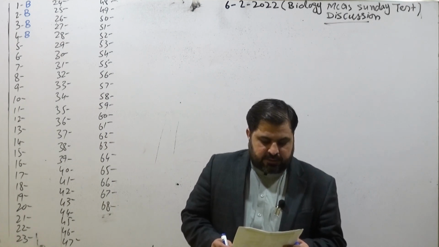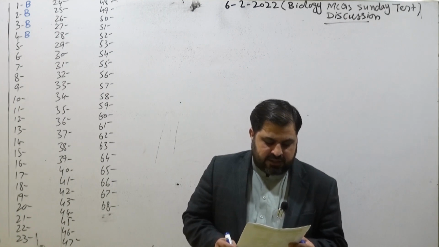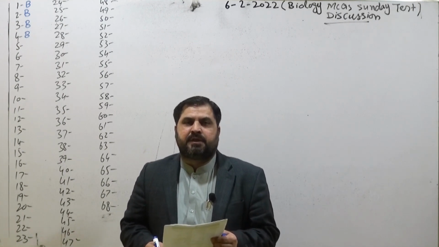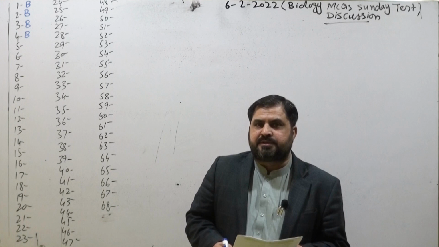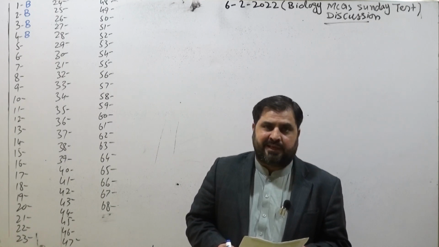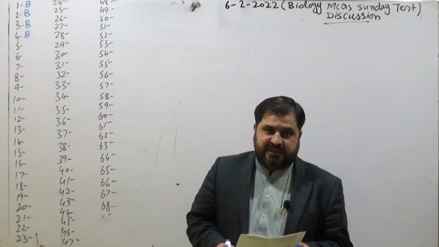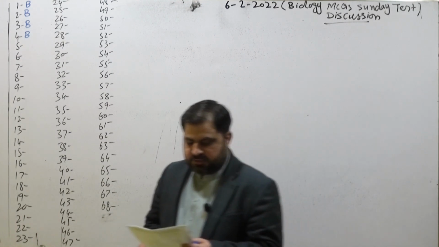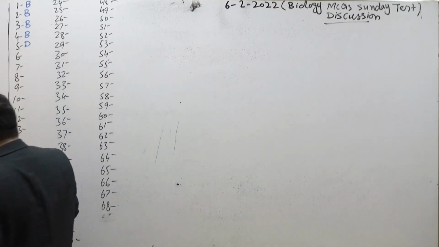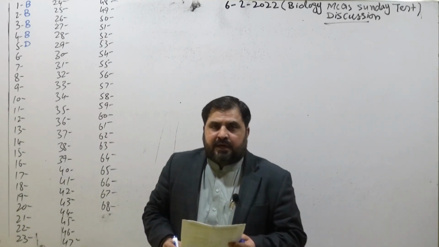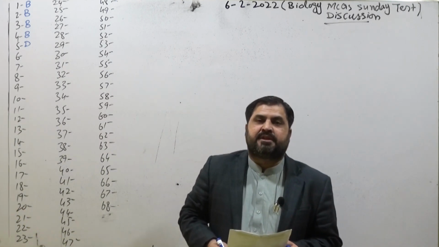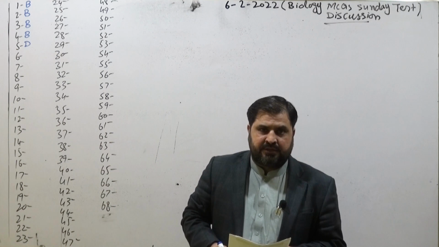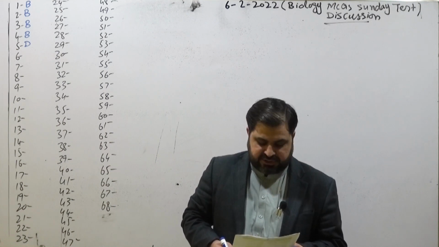Coming toward the fifth MCQ: which one of the following enzymes does not follow enzyme nomenclature? Again, that's been selected from chapter number 3, the enzyme chapter, enzyme nomenclature. Mostly, the enzyme name is based upon the substrate, and we add the suffix -ase. Some of the enzymes do not follow enzyme nomenclature by having -ase. That's pepsin, trypsin, and rennin. So option D is correct. Rennin, R-E-N-N-I-N, is an enzyme released by parietal cells in babies, which is involved in curdling of milk to precipitate casein proteins and helps in digestion.